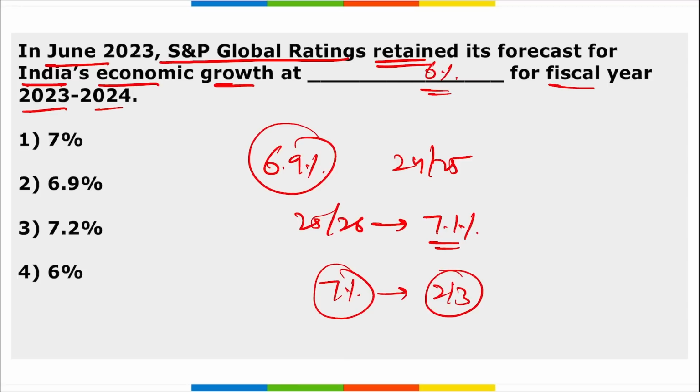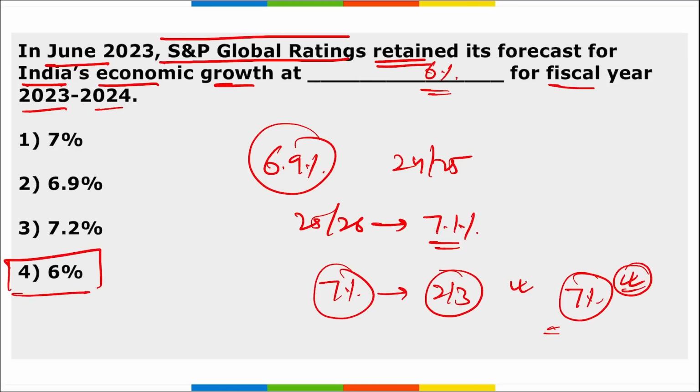Remember, between 24-25 and 25-26, it is expected, and I've told multiple times, that India will be growing with an average of 7%. But this can definitely change because of the market, because of various scenarios. If there is a recession in the US, then the whole world will be affected by it, and these ratings will definitely change. So coming back, in June, S&P Global Ratings projected how much? 6% growth, right?